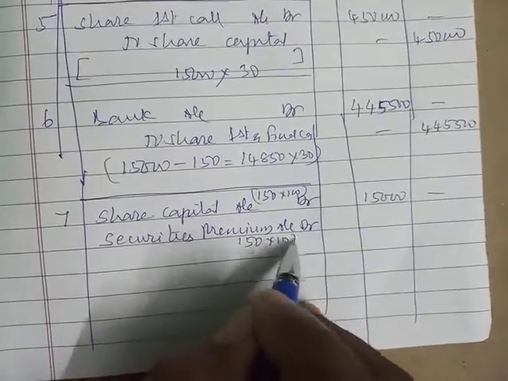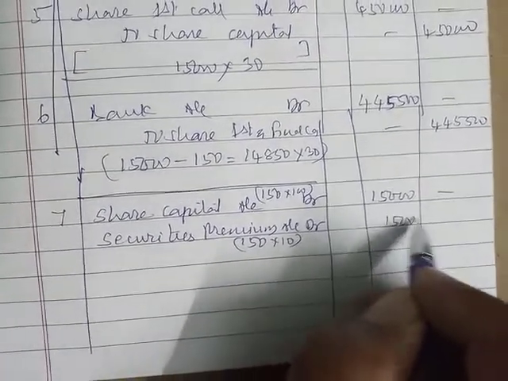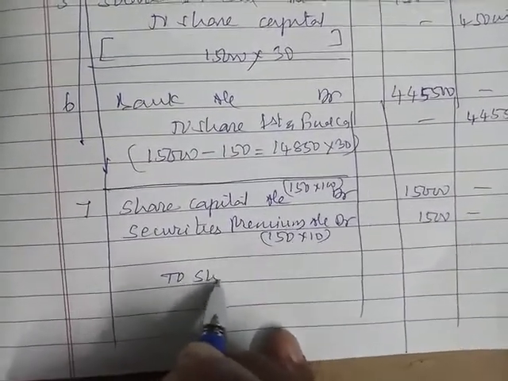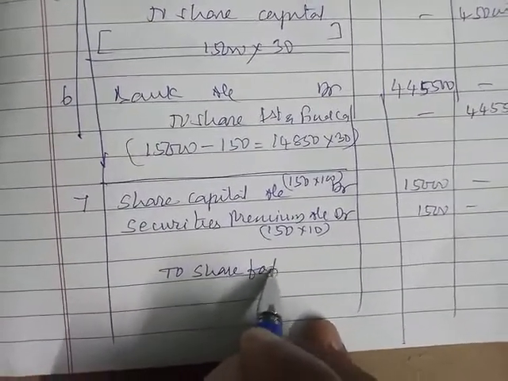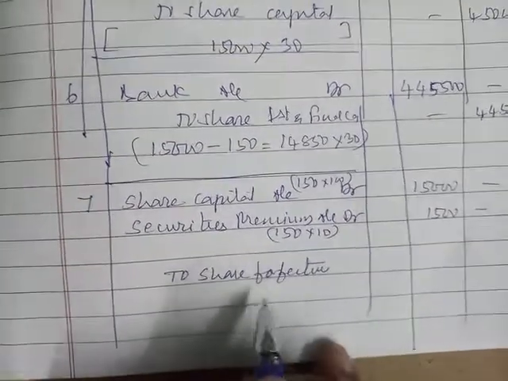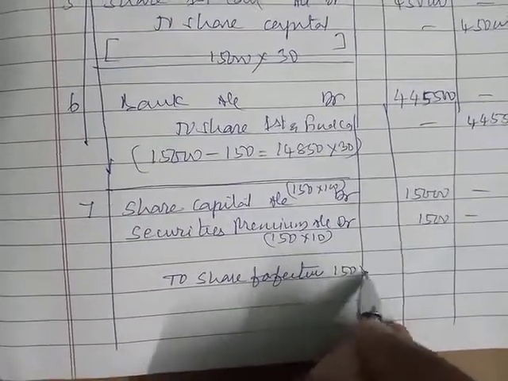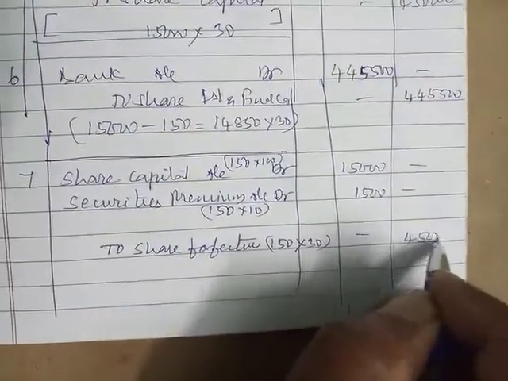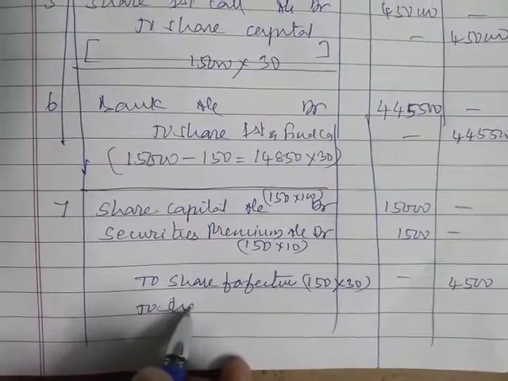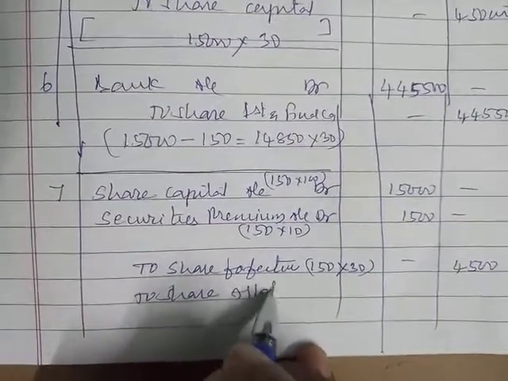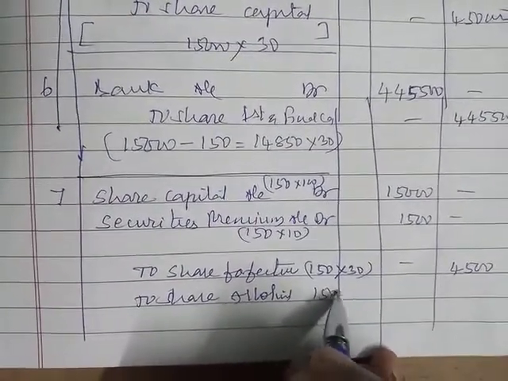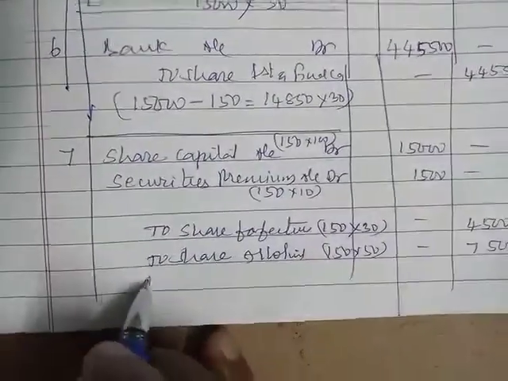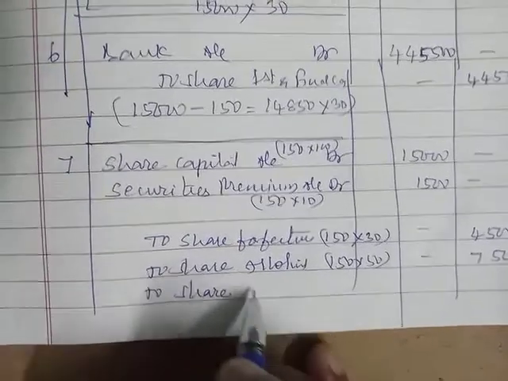So 150 into 10, that is 1,500. Now we have to credit share forfeiture. This is called paid up. They paid only 30, so 150 into 30, that is 4,500. They could not pay share allotment, that is 150 into 50, 7,500. And they could not pay the share first and final call.